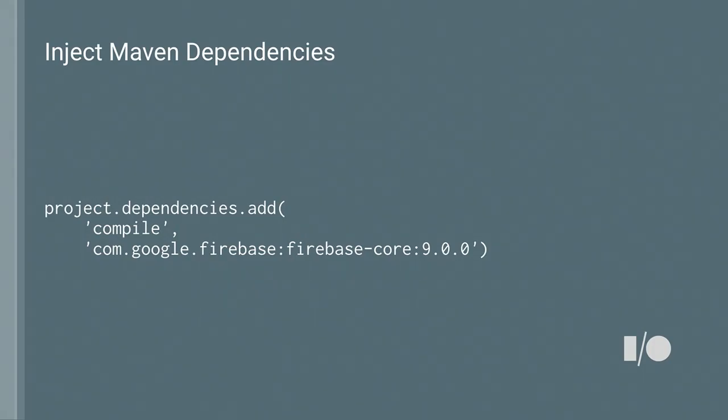So if you're looking at this bit of code here, it might look a little bit strange. This is actually Groovy code. This is not Java code, so you'll notice the lack of a semicolon and single quotes around some of the strings. So what we're doing here is the plugin will reach into your project, look into its dependencies collection, and add a compile dependency on Firebase Core.